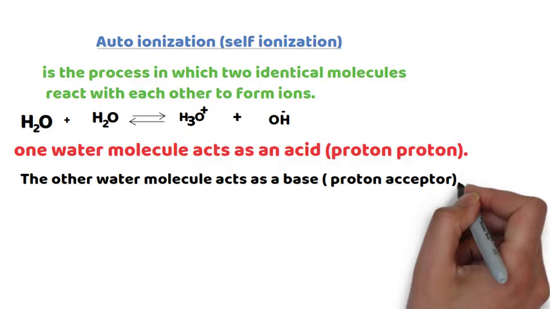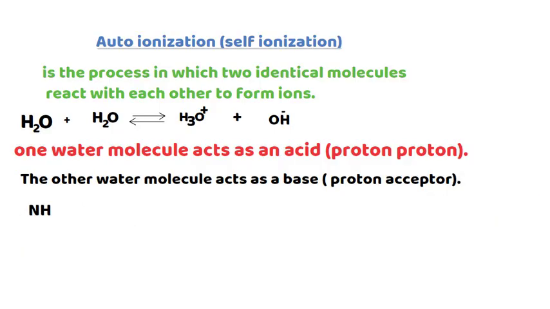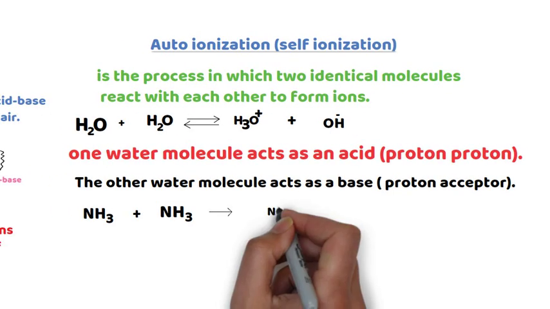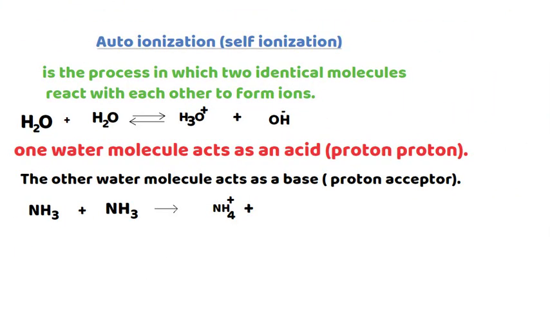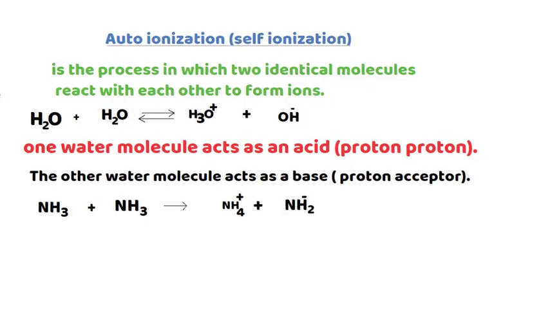Ammonia reacts with itself. Finally, it forms ammonium ion and amide ion. In this reaction, one ammonia molecule acts as an acid, a proton donor. The other ammonia molecule acts as a base, a proton acceptor.